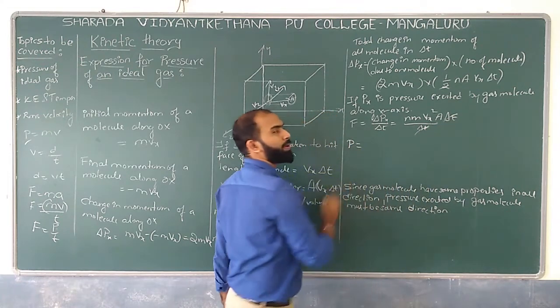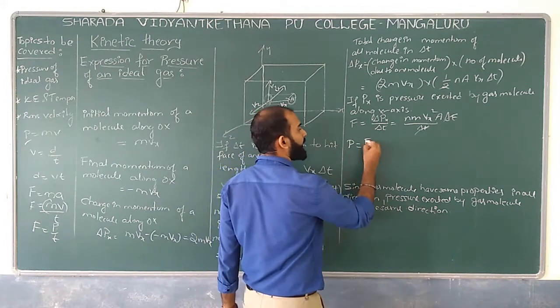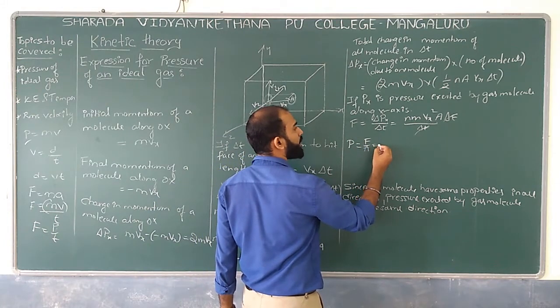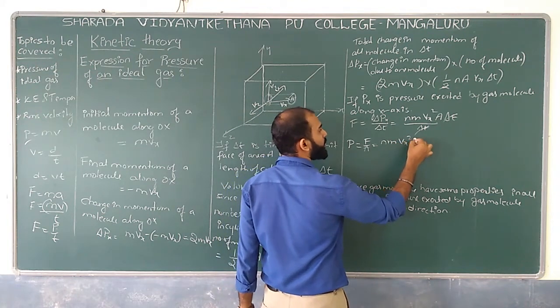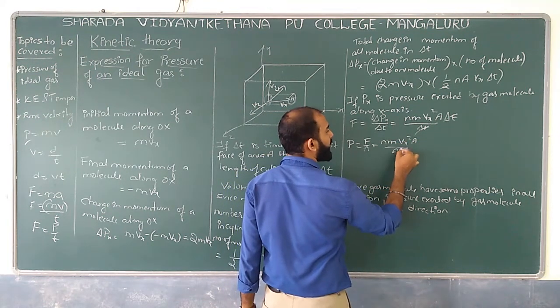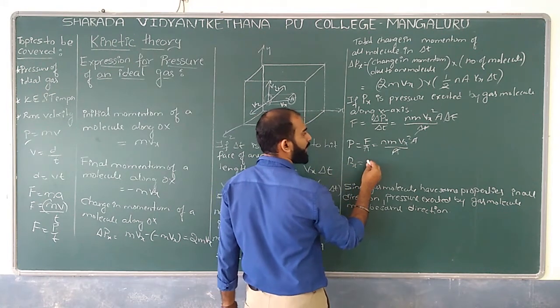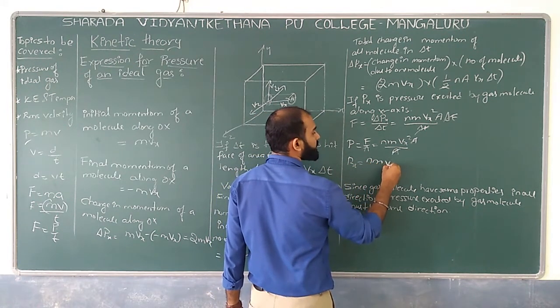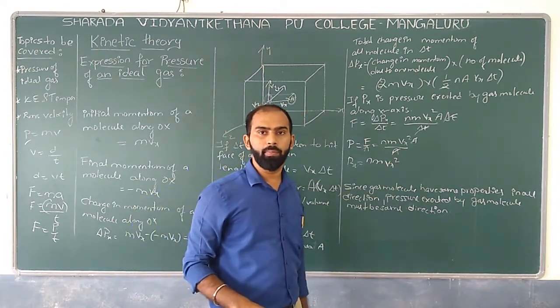We know the pressure is equal to force per unit area. So F by A is equal to nm Vx whole square into A divided by A, A will get cancelled, so Px is equal to nm Vx square. So this is the basic concept we can remember.